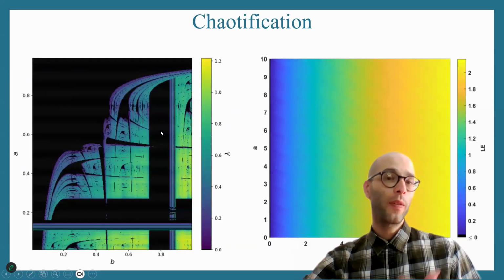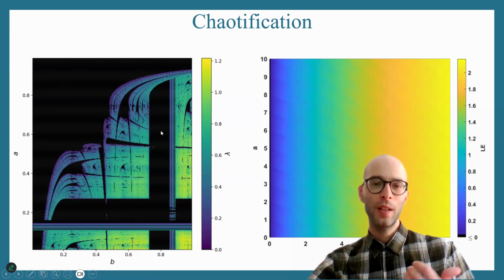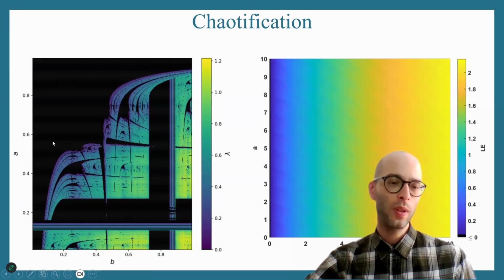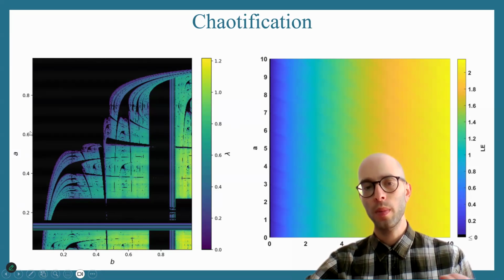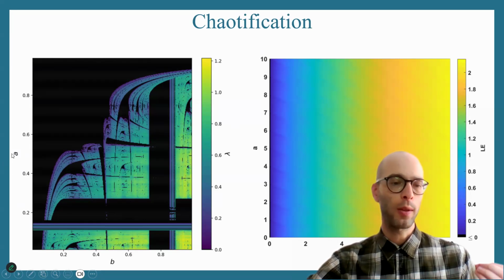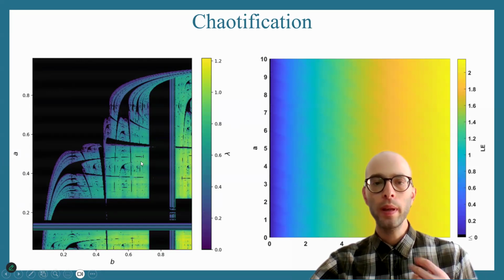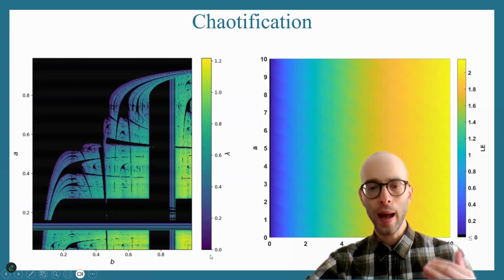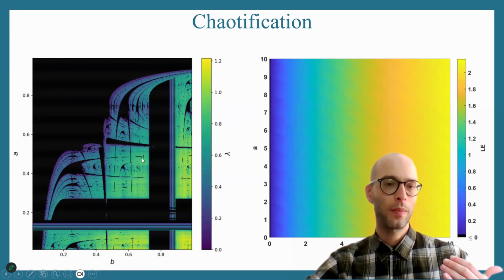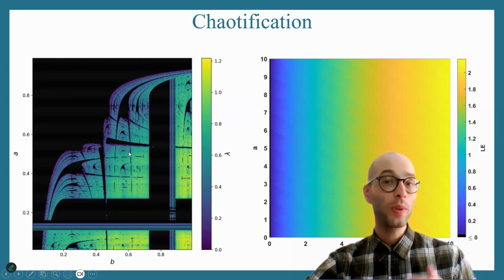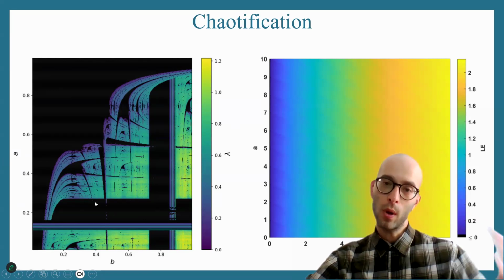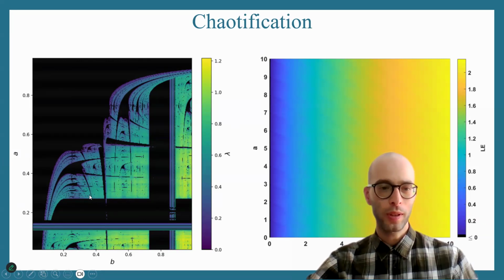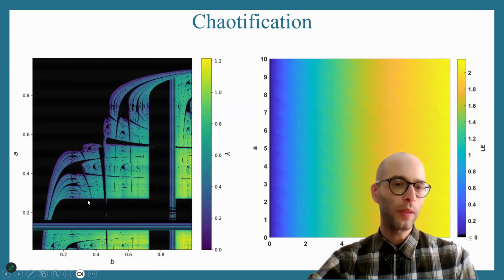This is another example of amazing chaotification. On the left, you see a diagram that shows the Lyapunov exponent for a system as we change two parameter values, A and B. The color here represents the Lyapunov exponent and black represents periodicity. On this system, you see that as we change the parameters, we go between chaos, order, chaos, order, chaos, order. We constantly go between black regions and colored regions.